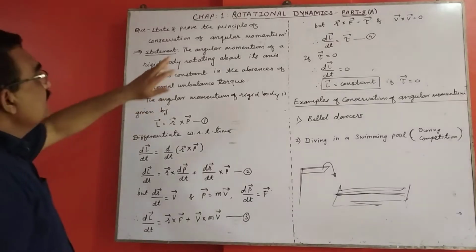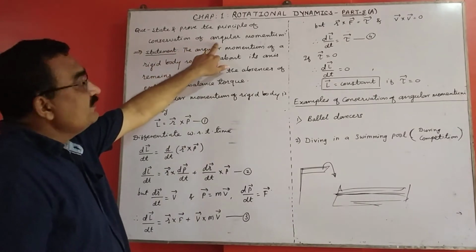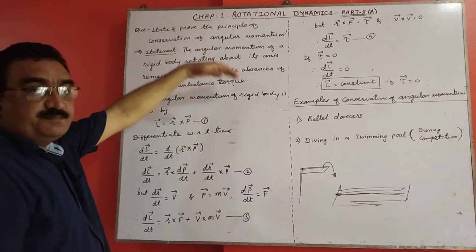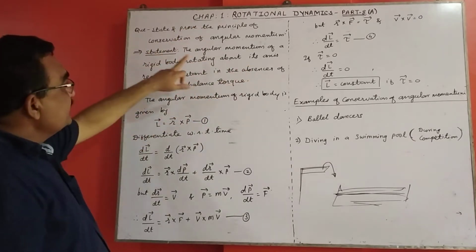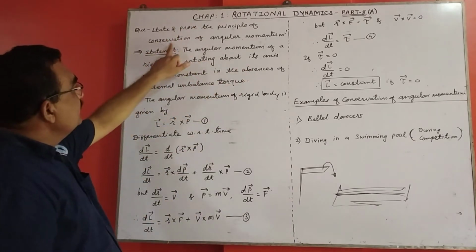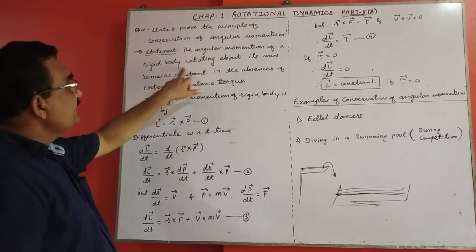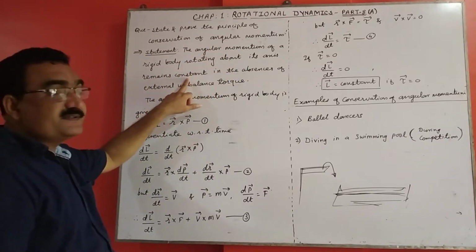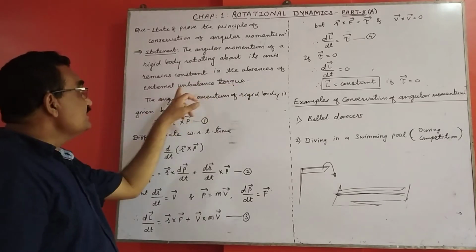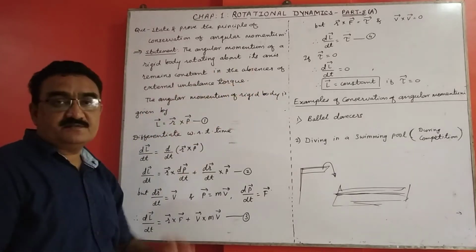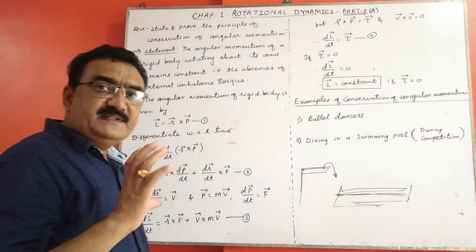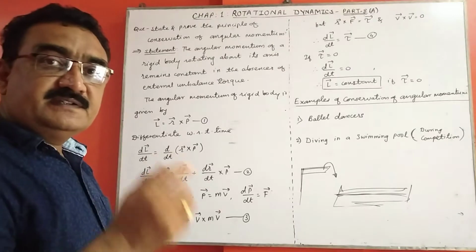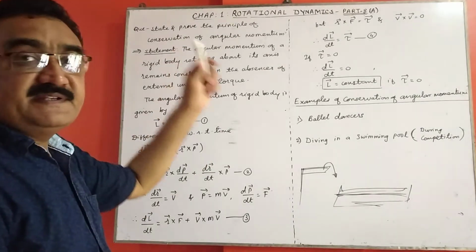Now for the principle of conservation of angular momentum. Here we write the statement and its proof. The statement is: the angular momentum of a rigid body rotating about its axis remains constant in the absence of an external unbalanced torque. It means when there is no external torque acting on a body, then the angular momentum of the body remains constant.